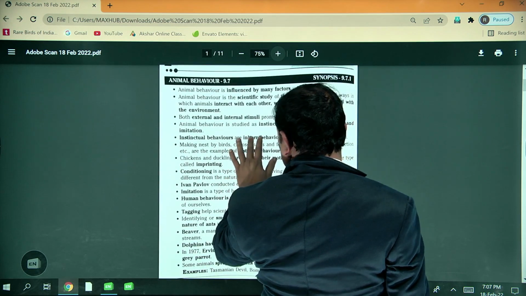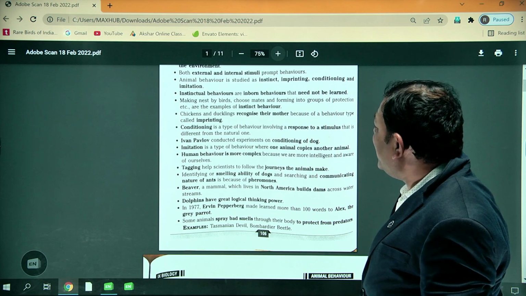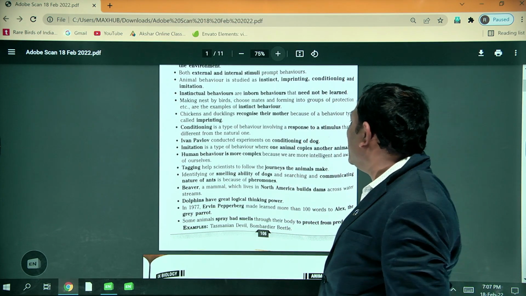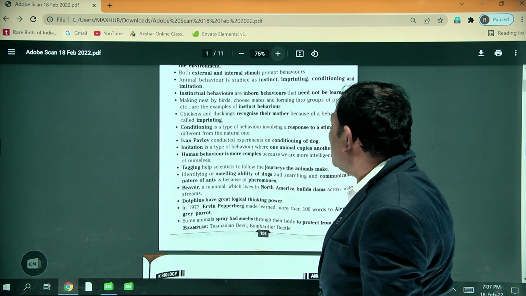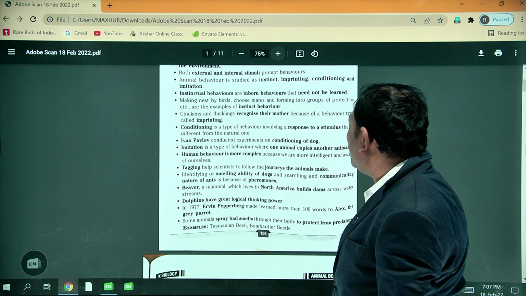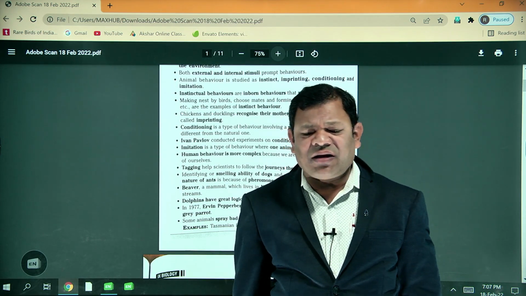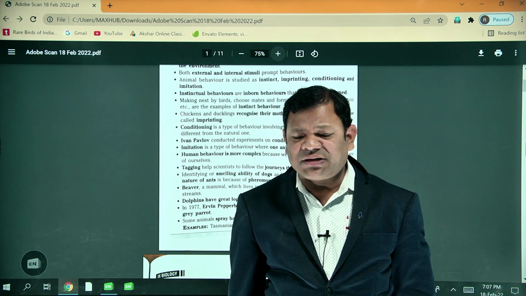Next, Ivan Pavlov conducted experiments on conditioning of the dog. And imitation is also a type of behavior where one animal copies another animal. Actually, you know very well. Most of the students imitate the teacher.